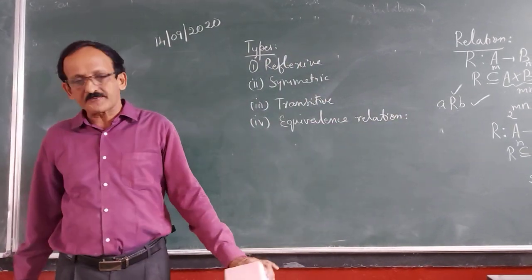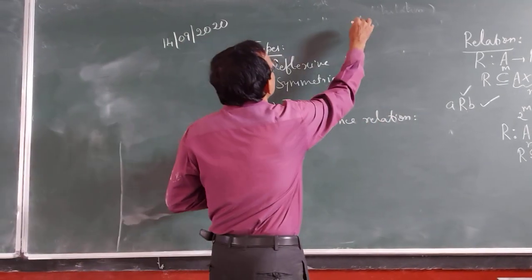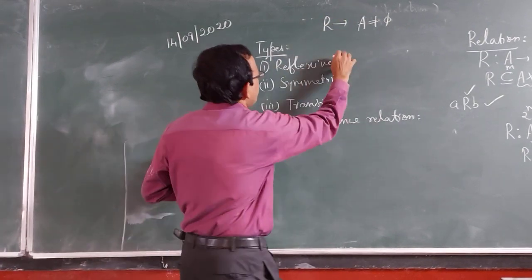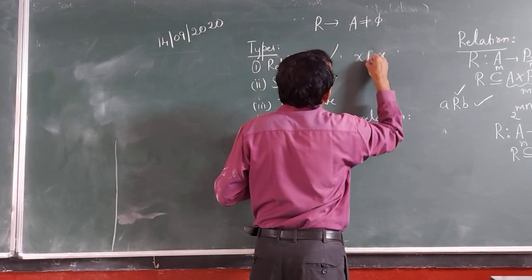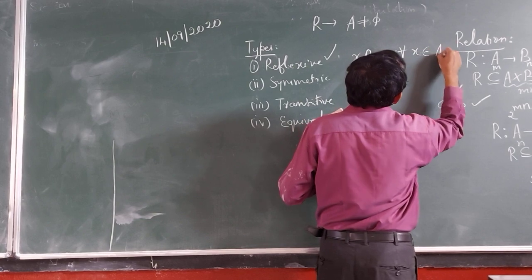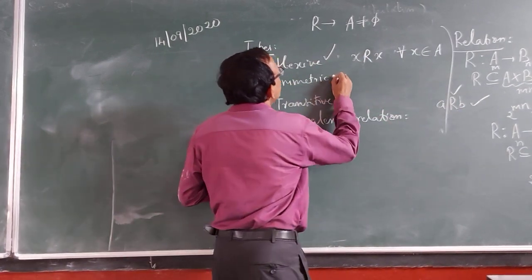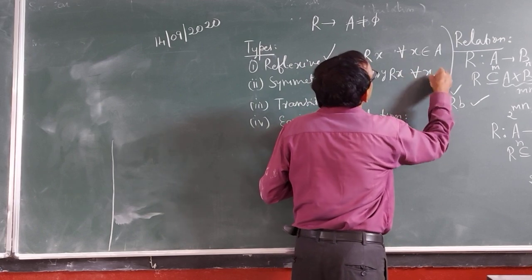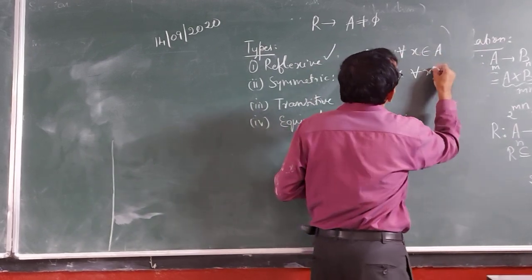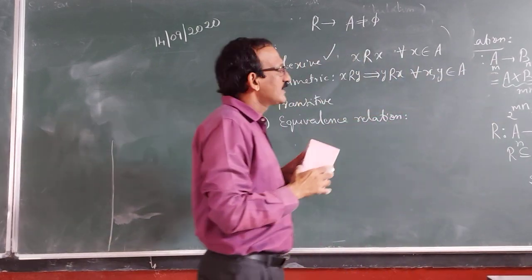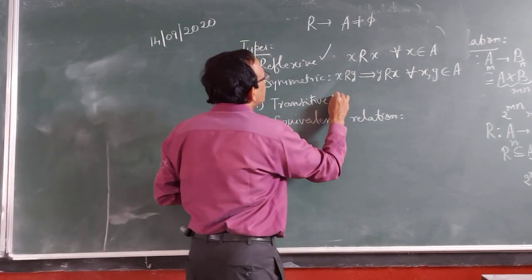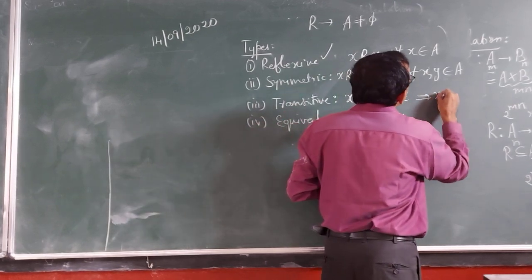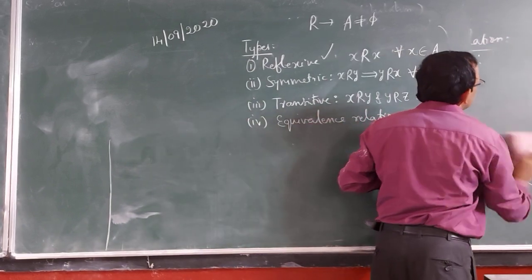When you say that a relation is reflexive: a relation R on a non-empty set A is said to be reflexive if every element is related to itself, that is x R x for every x belongs to A. Symmetric: whenever x is related to y implies y is related to x, for all x, y belongs to A. Transitive: whenever x is related to y and y is related to z, together it implies x is related to z, for all x, y, z belongs to A.